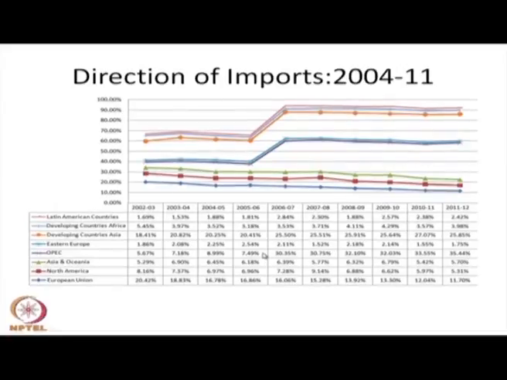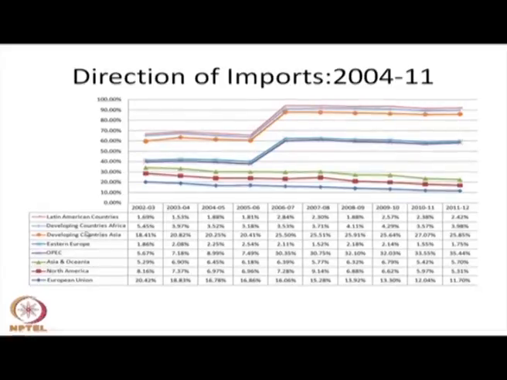This is primarily petrol and crude oil. After that come developing countries, and after that North America, primarily the US side, from where capital goods imports come. The European Union also constitutes nearly 15 to 20% of our import basket.